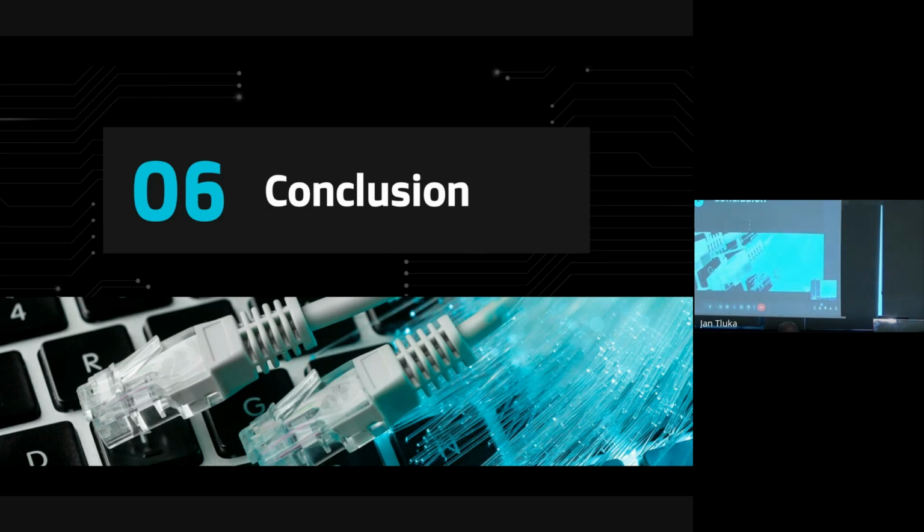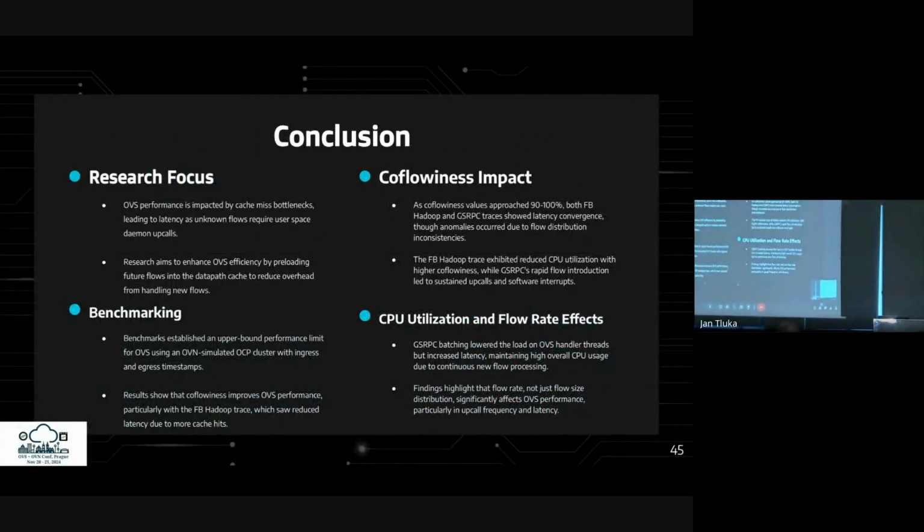Now, let's quickly recap the work. This research focused on addressing OVS performance bottlenecks caused by cache misses, aiming to improve efficiency by preloading future flows to reduce upcalls. Benchmarks showed that higher coflowiness, especially with the Facebook trace, reduced latency and improved cache hits.